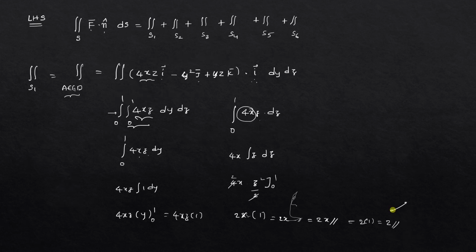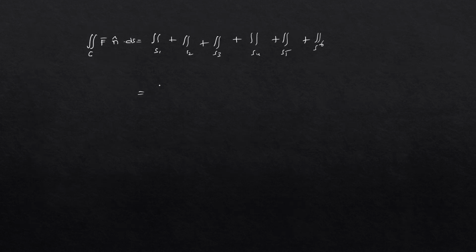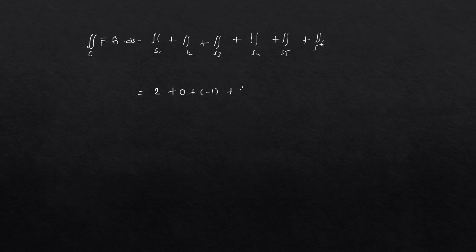S1 we got as 2, S2 is 0, and S3 is minus 1, S4 is 0, S5 is 1 by 2, and S6 is also 0. So that means 2 minus 1 plus 1 by 2, which is 1 plus 1 by 2, that will be 3 by 2.